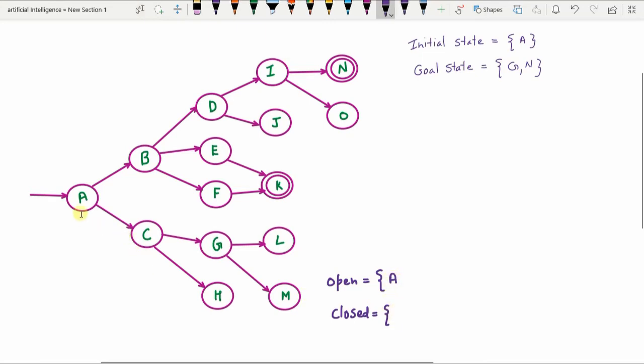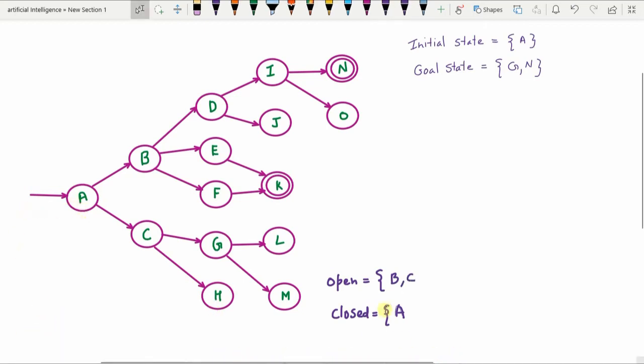So first we remove A from the open list and add it to the closed list, and the children of A, that is B and C, will be added to the open list.